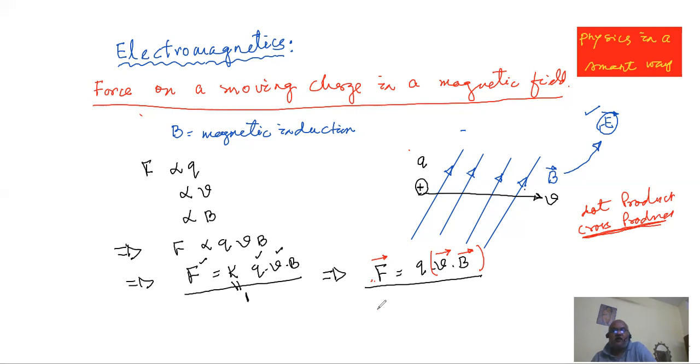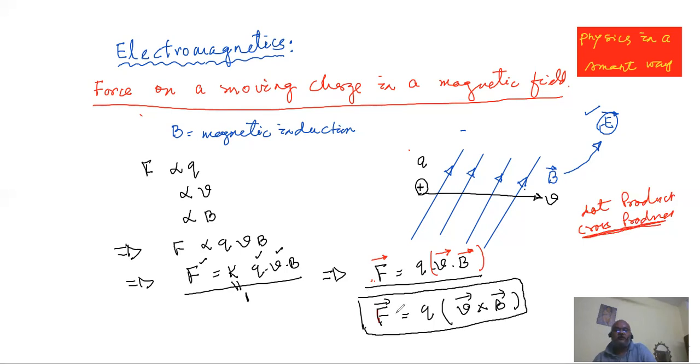Their analysis says that the real formula will be F equal to Q into V cross B, not B cross V. So they could see that the way the force acts, the force will be equal to Q into V cross B. So that was the formula which we got at last.